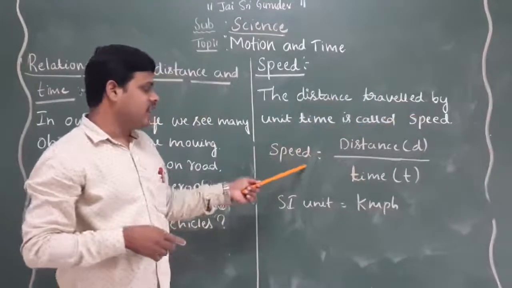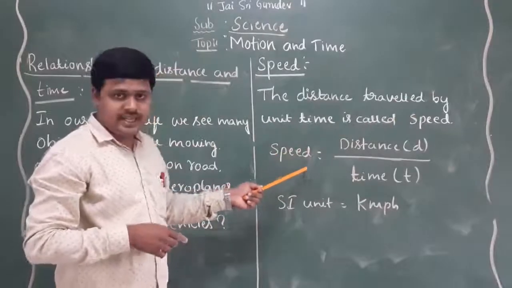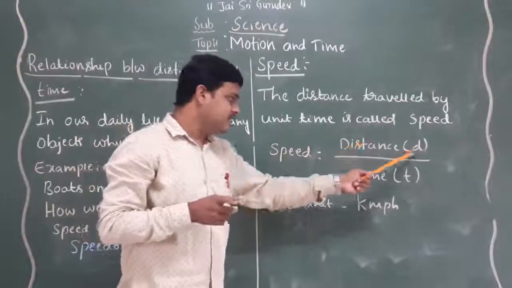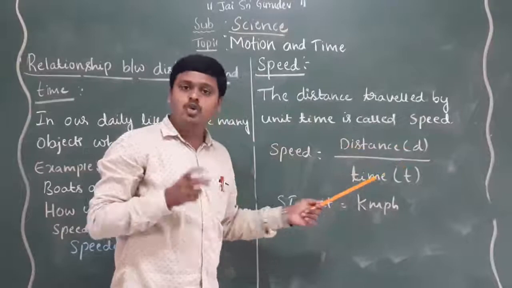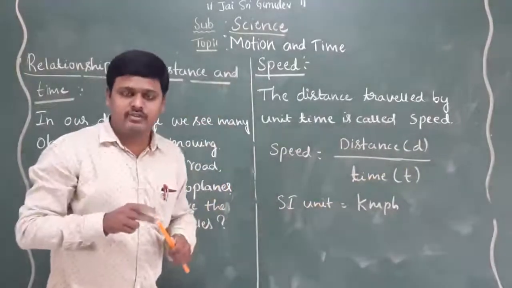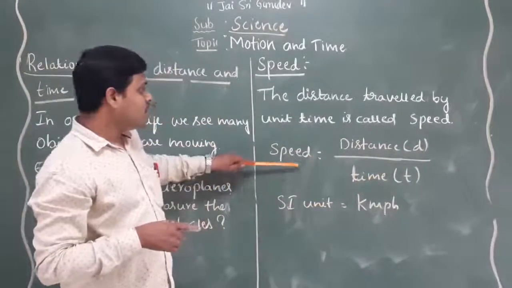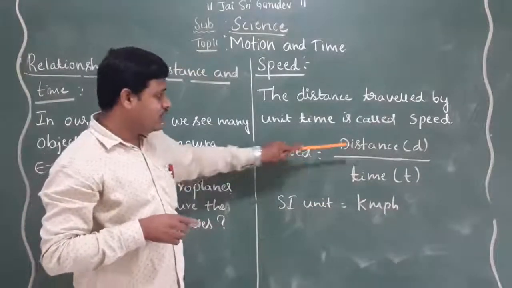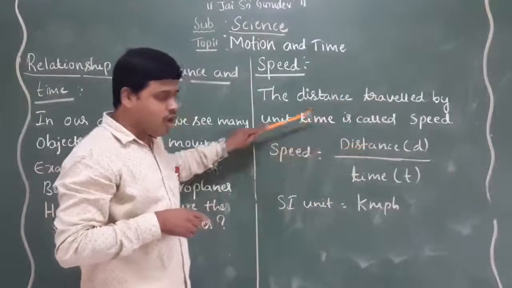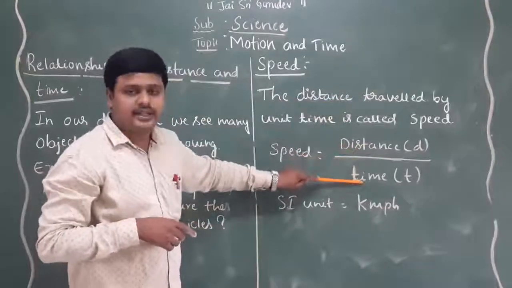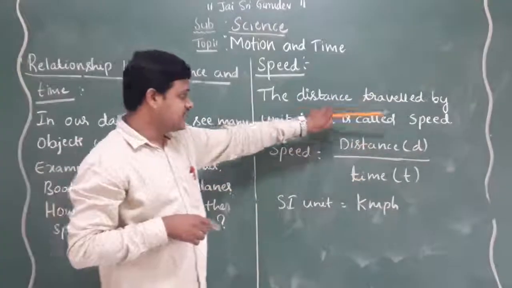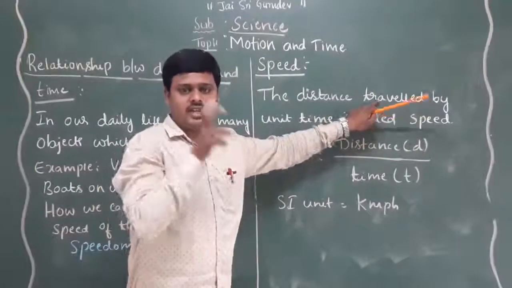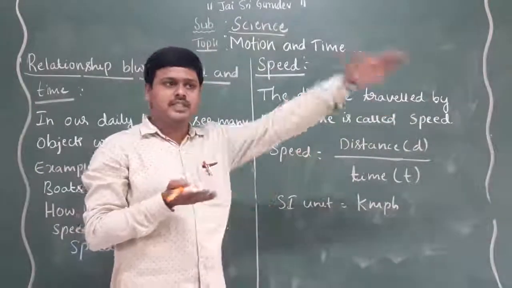Mathematically, we can easily represent speed as distance divided by time. How do we calculate the speed of any vehicle? Speed is equal to the distance traveled by an object divided by time. The distance traveled by any vehicle or object is the distance traveled from here to here.